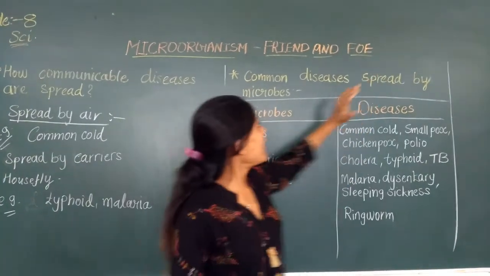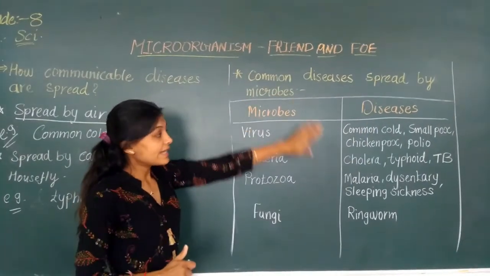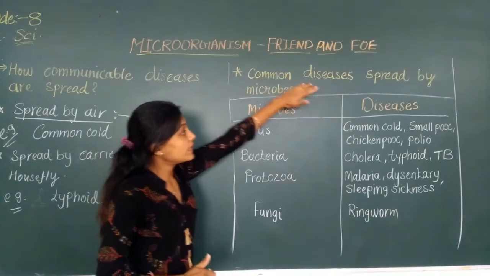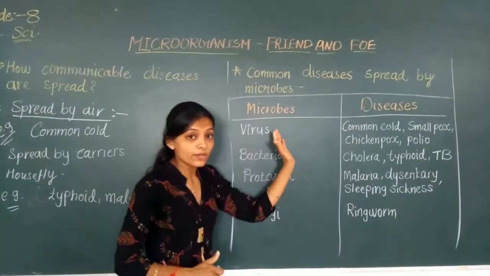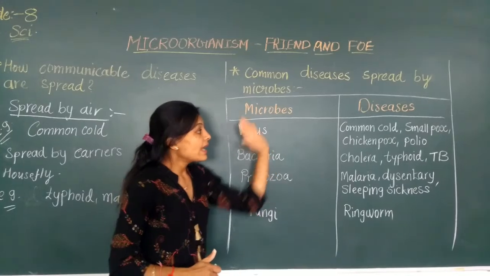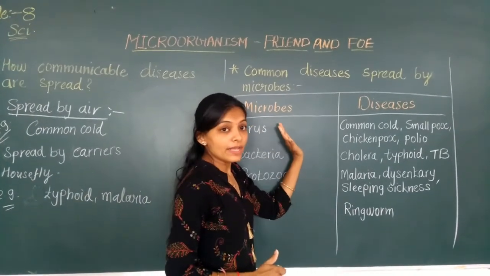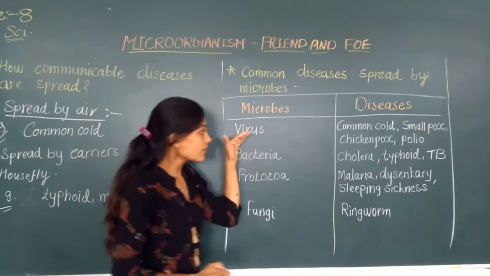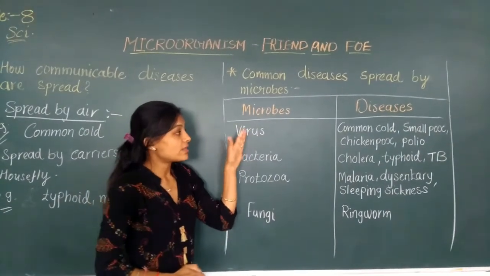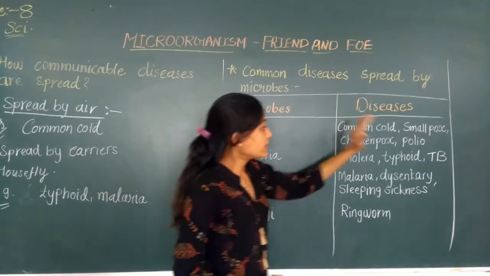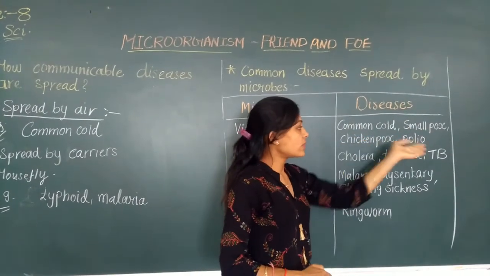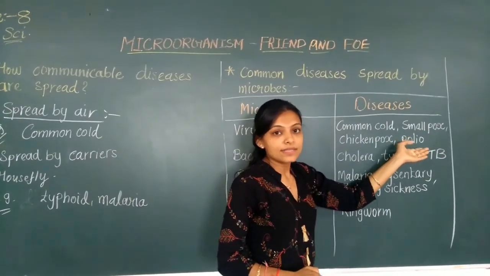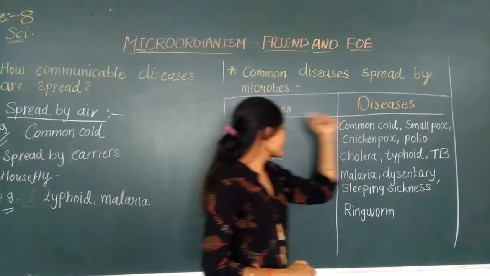Now let's move. I have prepared a table for you of common diseases spread by microbes. Which microbes are there, and through these microbes which diseases we will suffer. First is virus. Through the virus, common cold, smallpox, chickenpox and polio, diseases like these are spread.